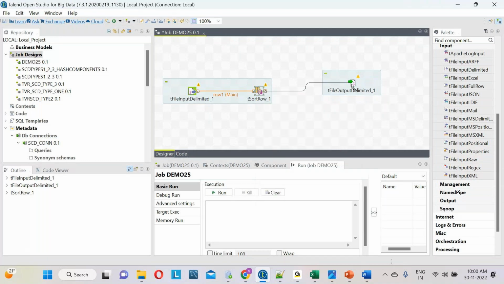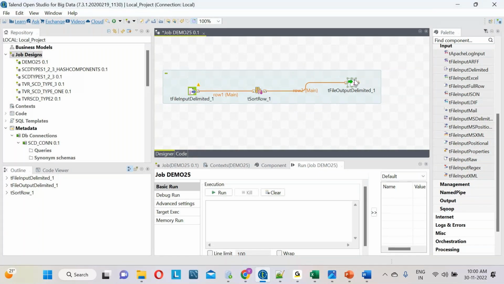Now I have to define the properties. Each one we can call a component, guys. This tFileInputDelimited, what properties are there? tSortRow, what properties are there? tFileOutputDelimited, what properties are there? We have to define them. How to define them, we'll see now.